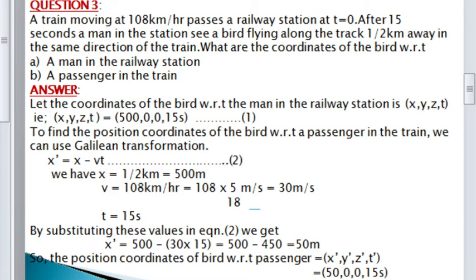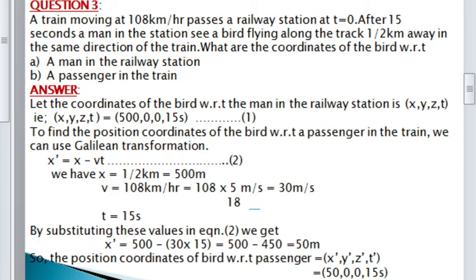Here the moving frame, the S dash frame, can be considered as our train. So the velocity of the train is 108 km per hour. The second is the event, the bird flying along the track. The distance along the track, the x component, can be taken as half a kilometer. Here we have to find out the coordinates of the bird.